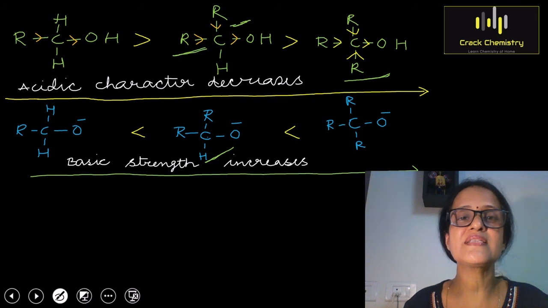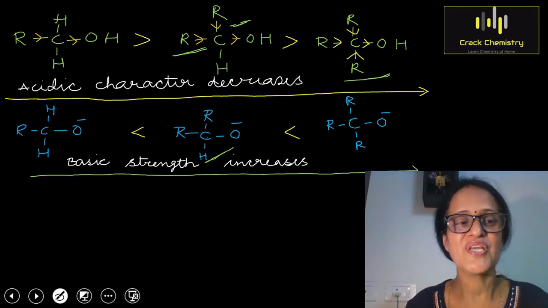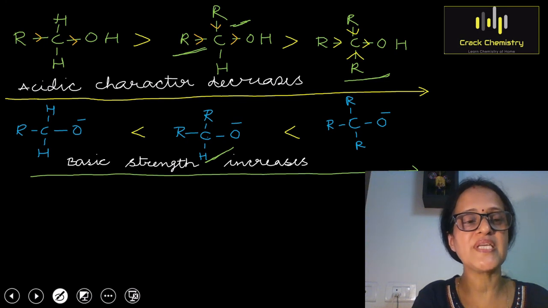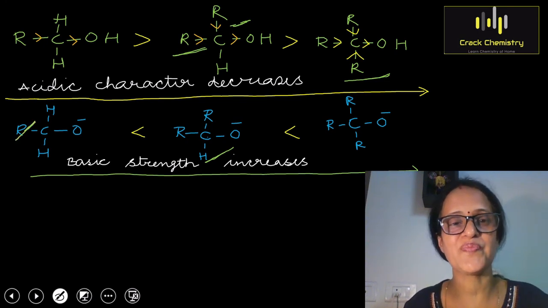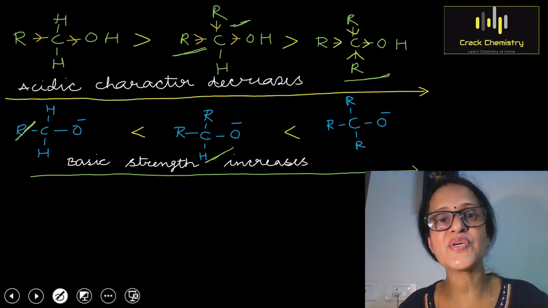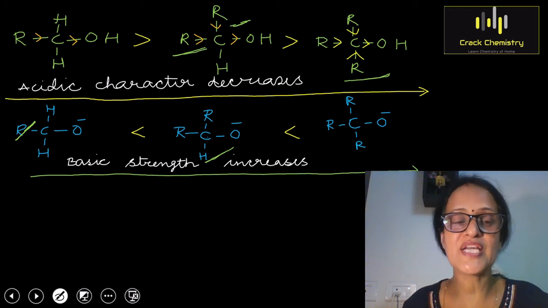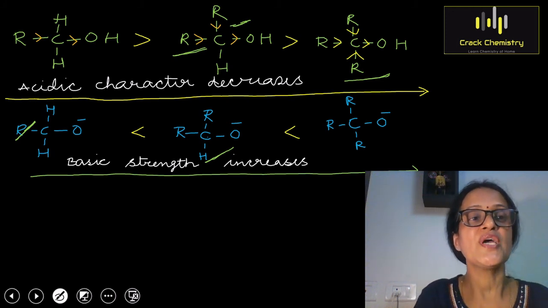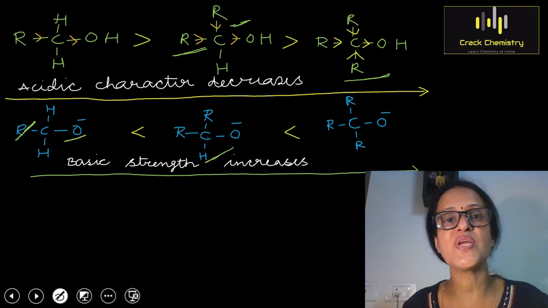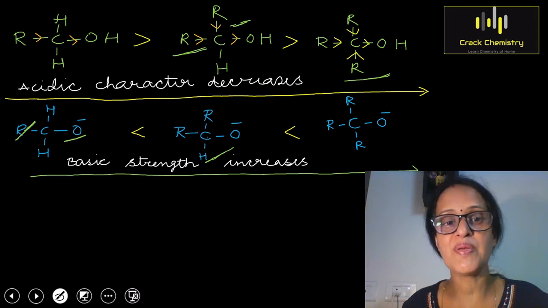Now I will compare the basic strength of different alkoxide ions. The first one is the primary, 1 degree alkoxide ion, which has only one alkyl group. As it consists of an alkyl group, it will donate electrons to the carbon atom and show a plus I effect, as a result of which the negative charge on the oxygen atom will increase and its basic strength will be more.